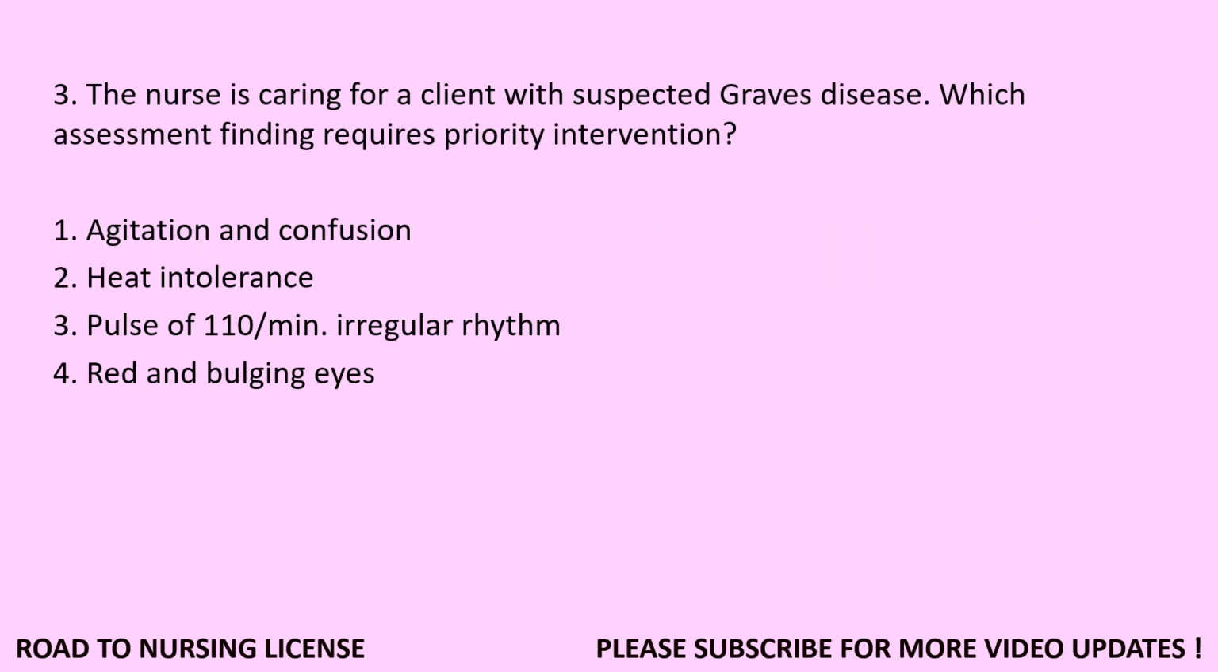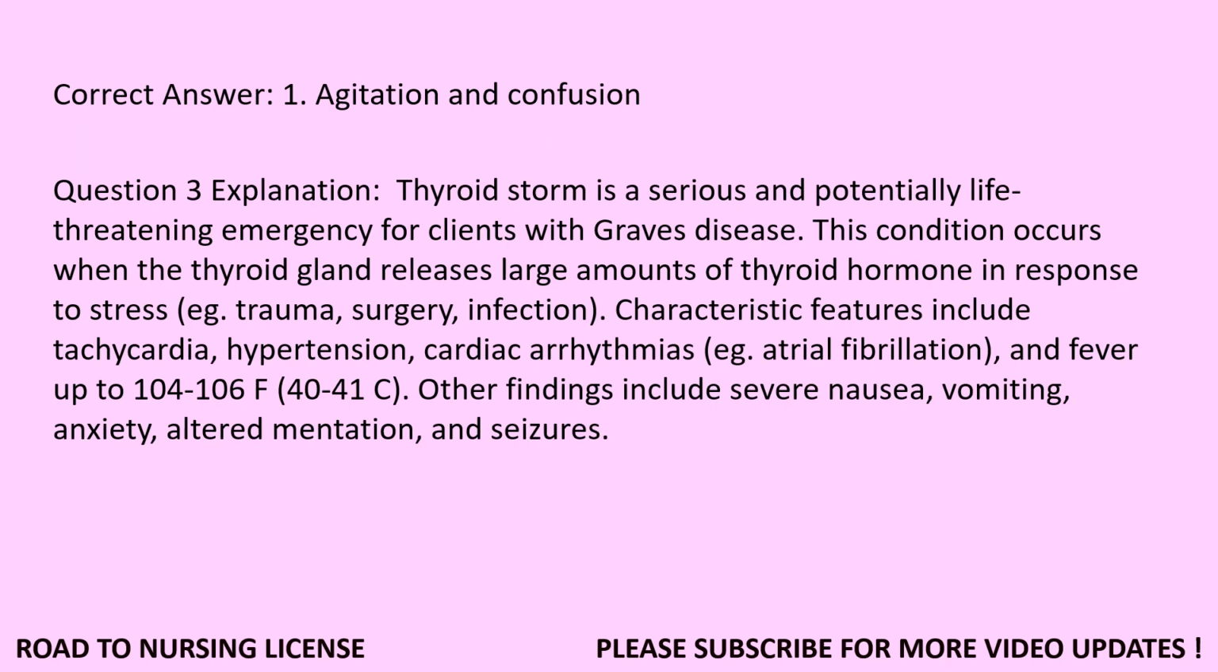Question 3. The nurse is caring for a client with suspected Graves' disease. Which assessment finding requires priority intervention? 1. Agitation and confusion. 2. Heat intolerance. 3. Pulse of 110 per minute, irregular rhythm. 4. Red and bulging eyes. Correct answer: 1. Agitation and confusion.